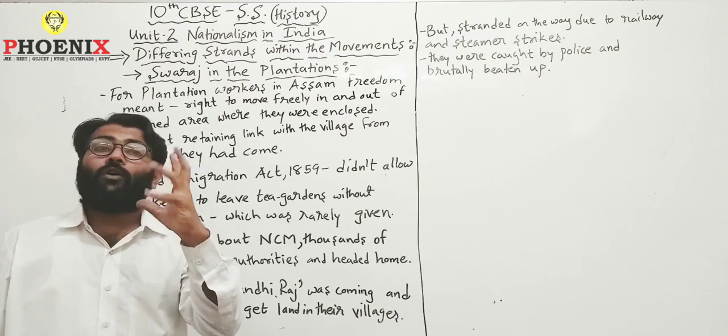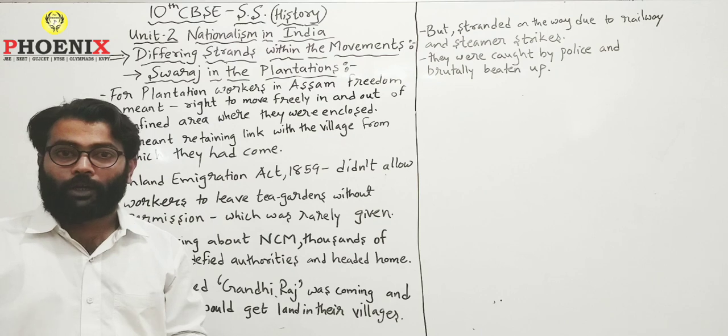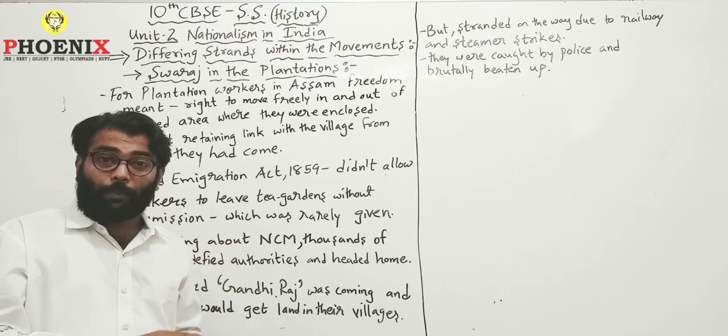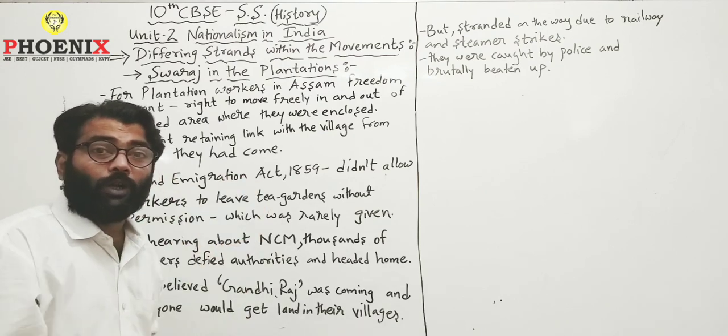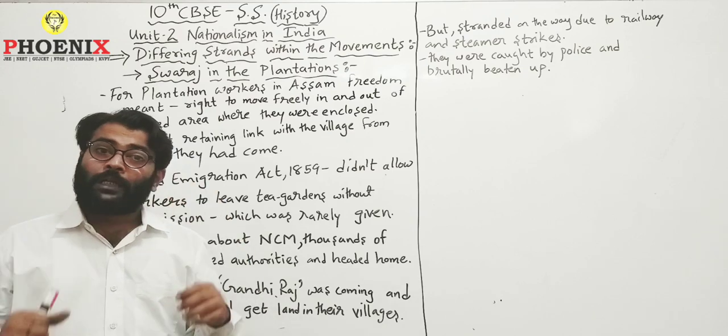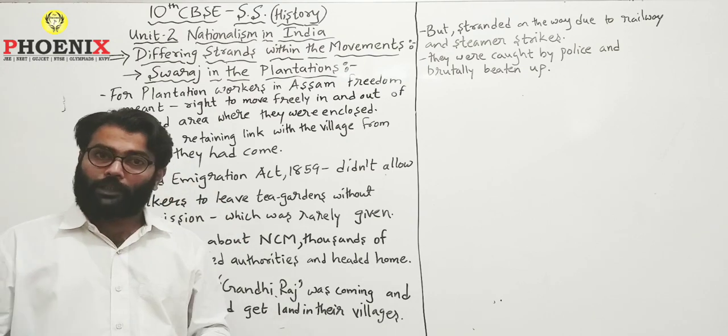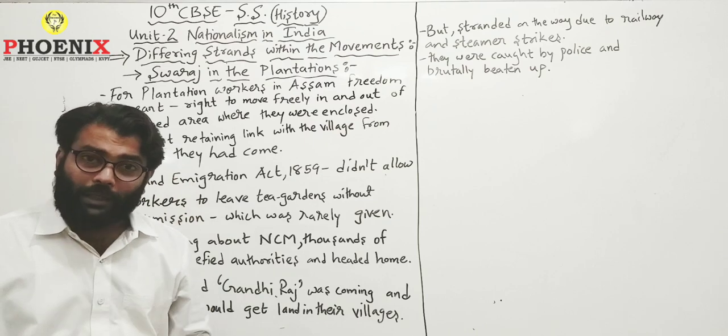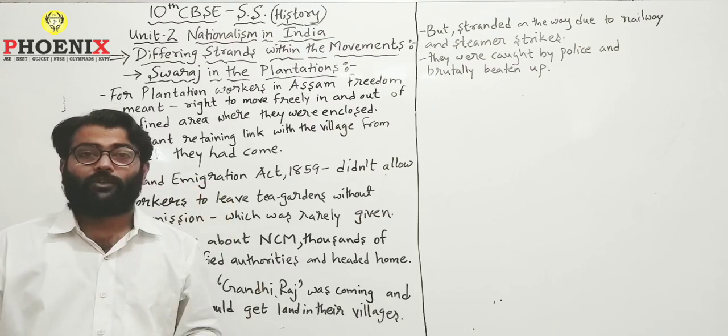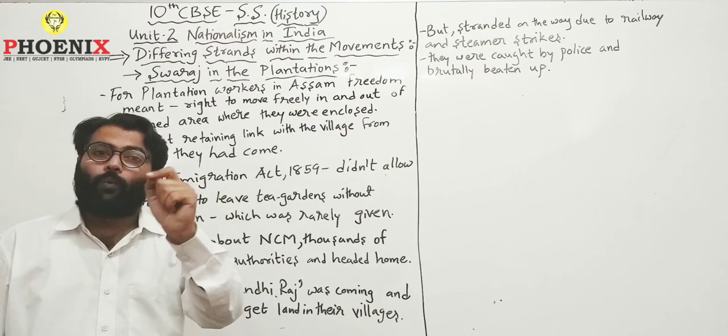But when the news of the non-cooperation movement reached these plantation workers, when they heard about Gandhiji, they responded to the call of Swaraj. But the term Swaraj had a different meaning for the plantation workers of Assam as well.